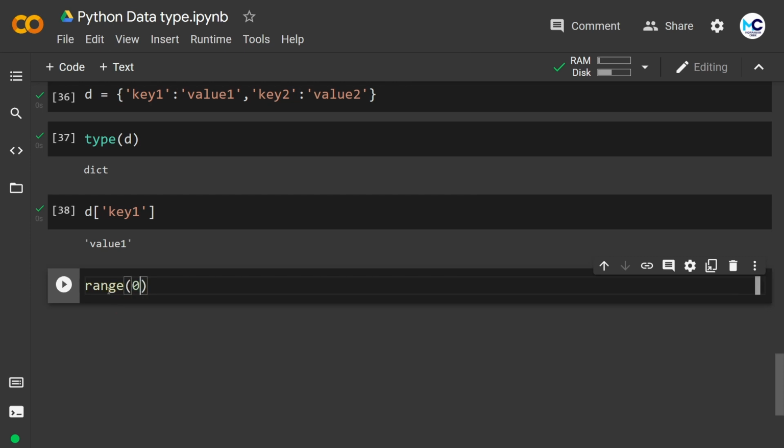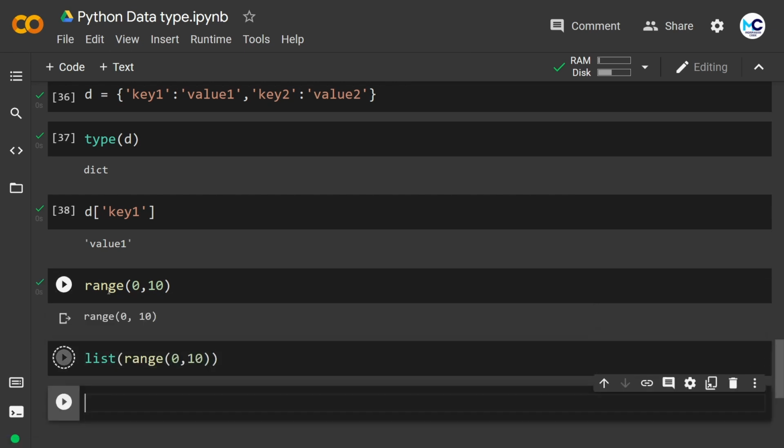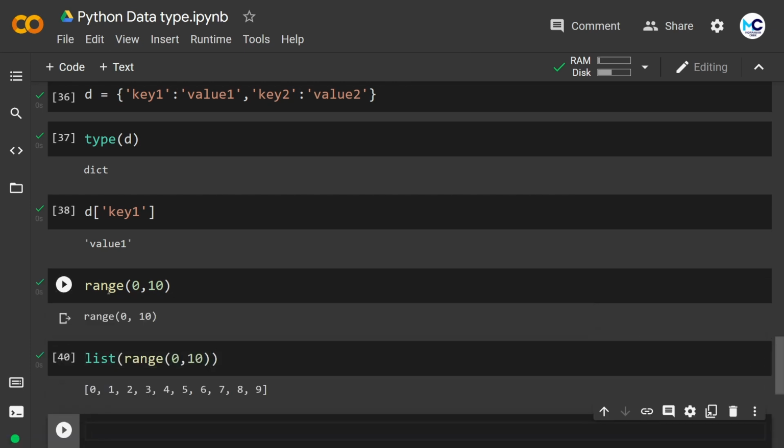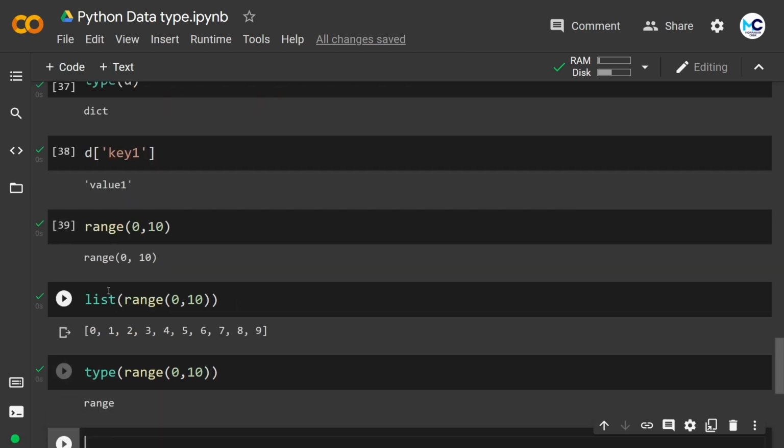Here I am defining a range with 2 values, 0 and 10. Let me put this in a list so that you can see the values. So here we have a list. If I check the type of range, it will return range. As you can see, I got range in the output.